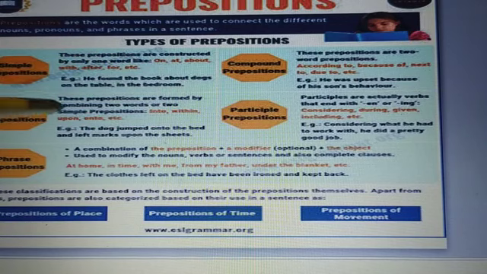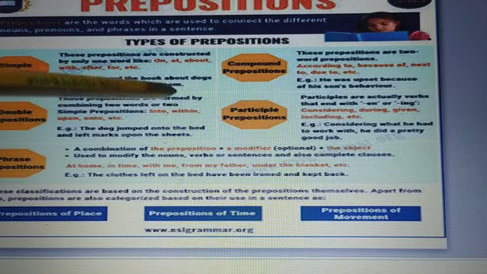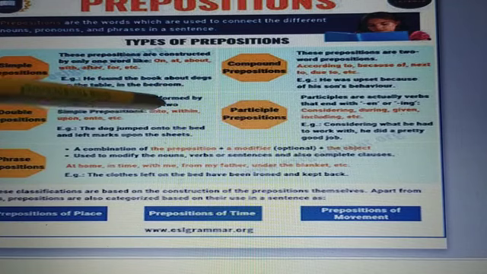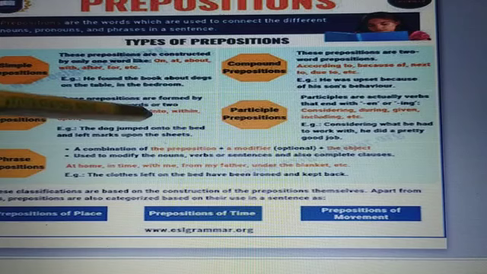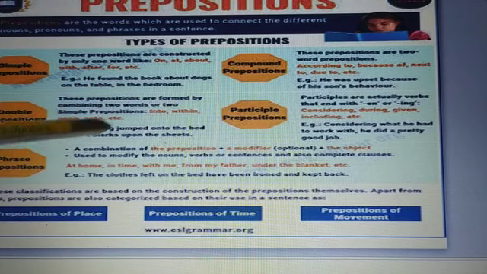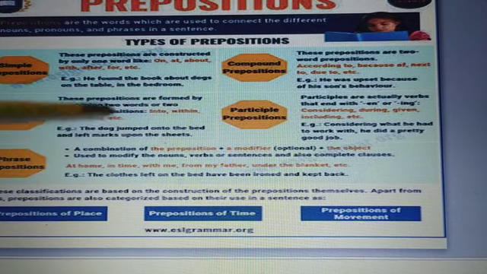Double prepositions are formed by combining two simple prepositions, like into, within, upon, onto, etc. Example: the dog jumped onto the bed and left marks upon the sheets.